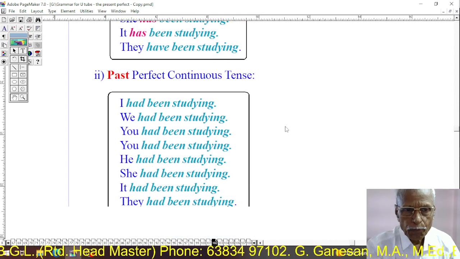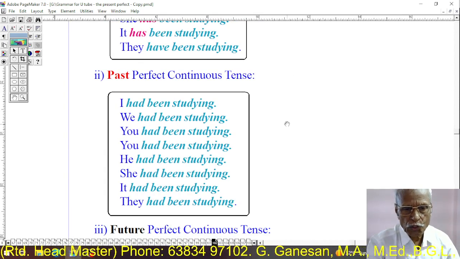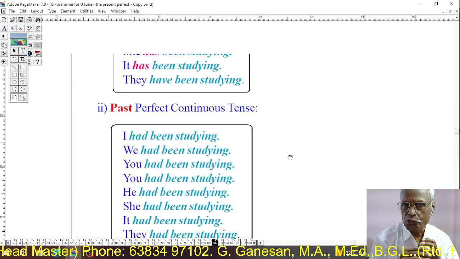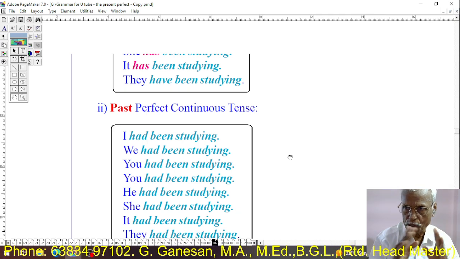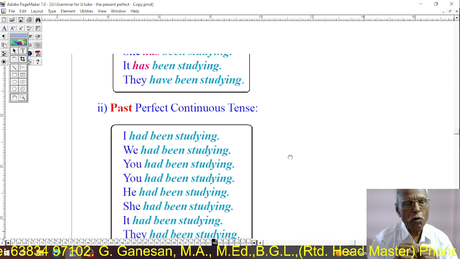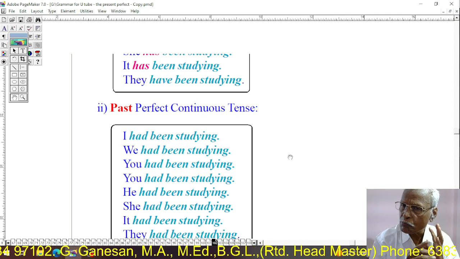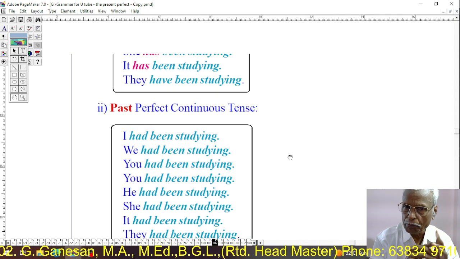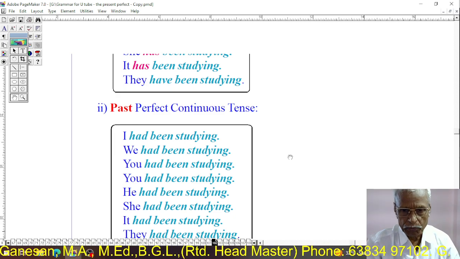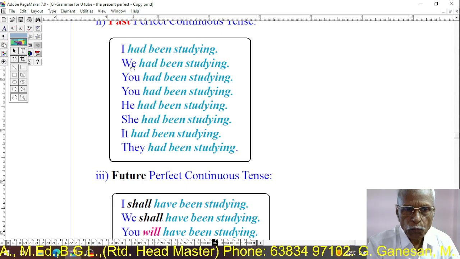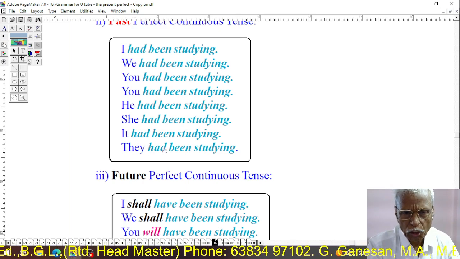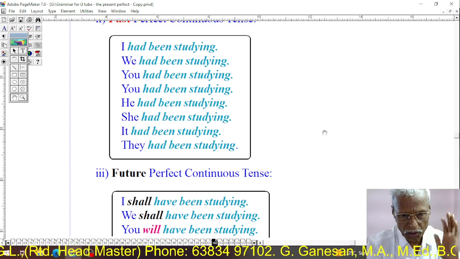Then past perfect continuous tenses. You see, in present perfect continuous tense 3 verbs are used. Have or has plus been plus present participle. Likewise, in past perfect continuous tenses also 3 verbs are used. Had, been plus present participle. I had been studying. We had been studying. Similarly, they had been studying. All had been studying. That's all.